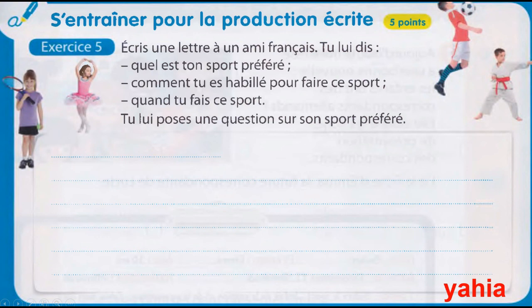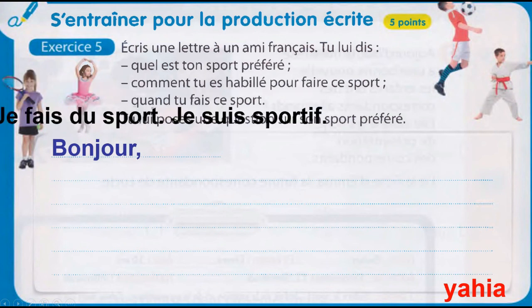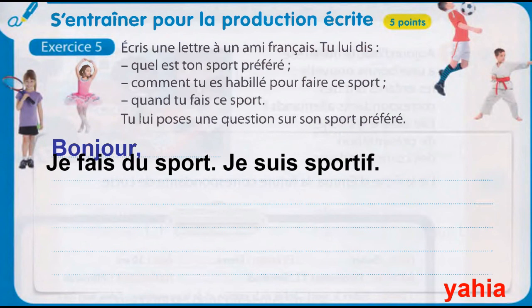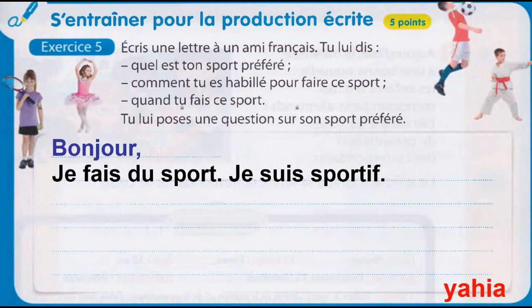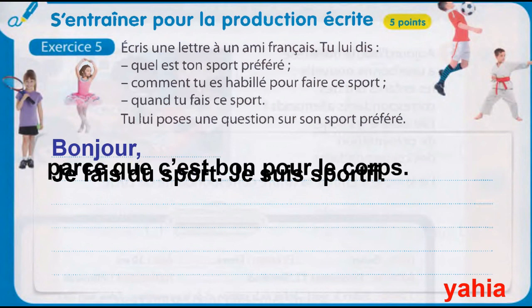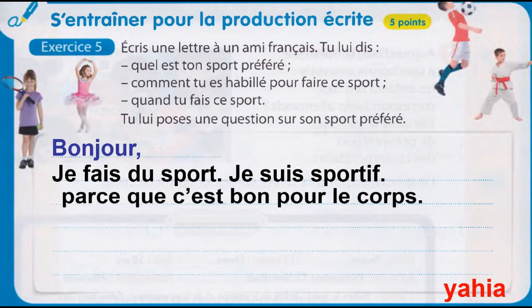So at the beginning of that letter I start with bonjour or salut, independent of the person I talk with. After that I talk about it one by one, step by step. I say je fais du sport, je suis sportif. Okay, you say only whether you do sport or not. After that parce que c'est bon pour le corps. It's good for the body.